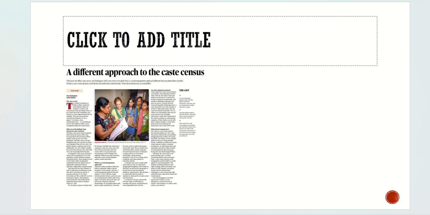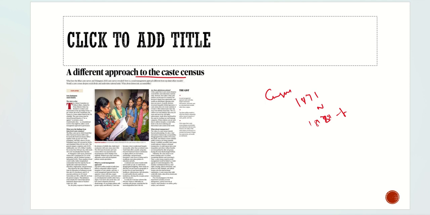The article is talking about a different approach to the caste census. We are discussing the census for the last few days. How the first census was brought in 1871, which was non-synchronous. Then in 1882 the first synchronous census, and till then caste was also added.